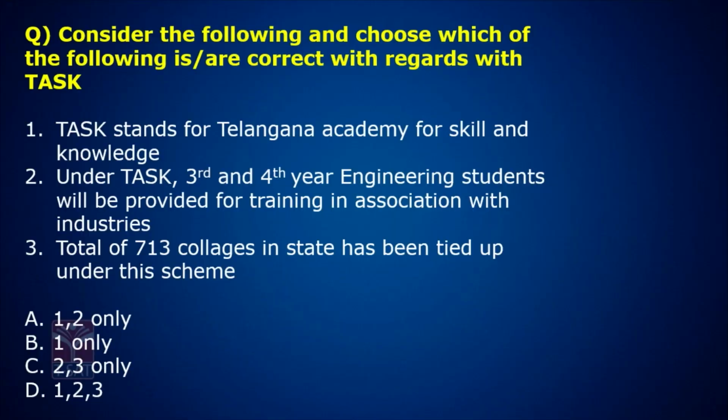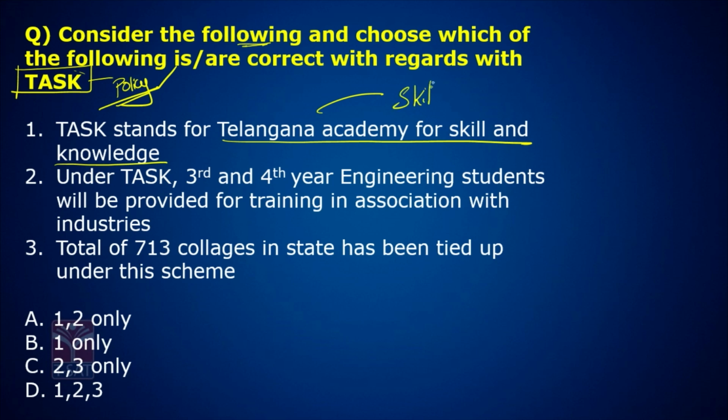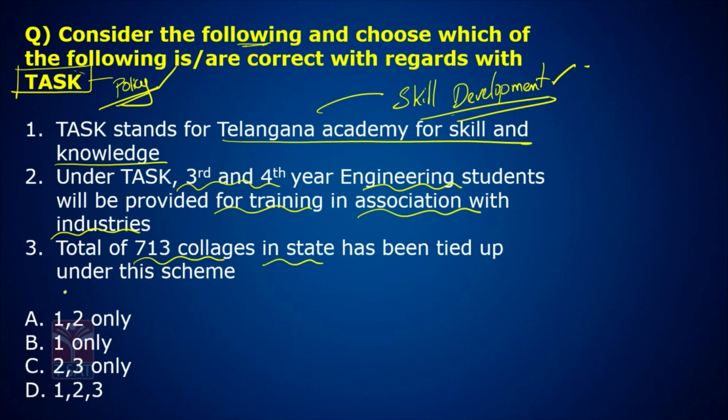Remember this. Consider the following and choose which of the following is correct with regards to it. TASK. TASK is a policy. TASK stands for Telangana Academy for Skill and Knowledge. See, it is a skill development center, a skill development program. Under TASK, 3rd and 4th year engineering students will be provided training in association with industries. Total 713 colleges in the state have been tied up under this scheme.